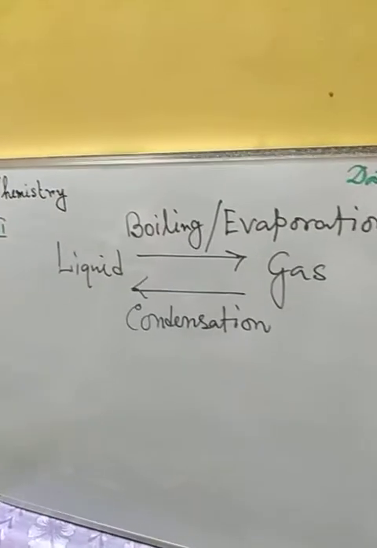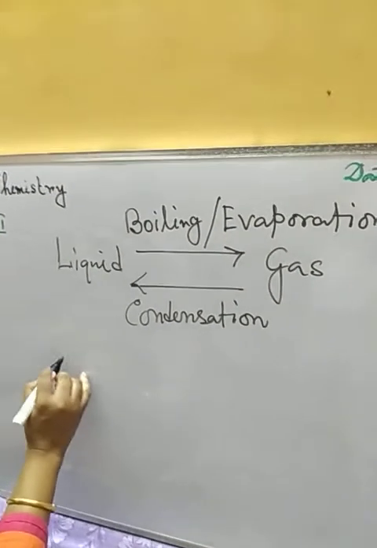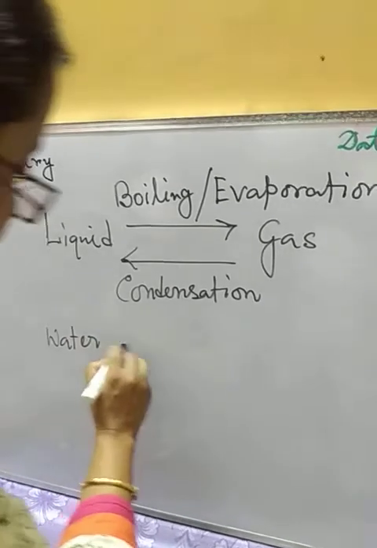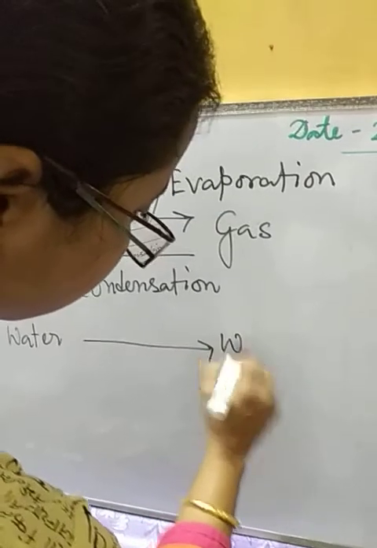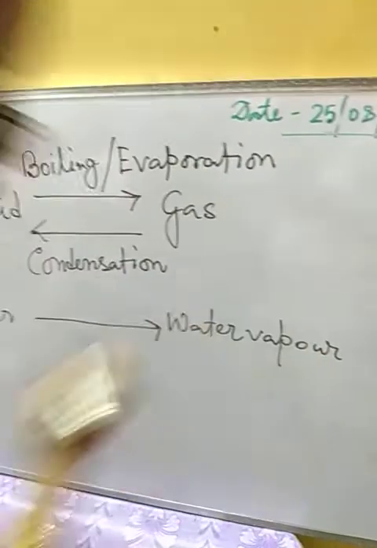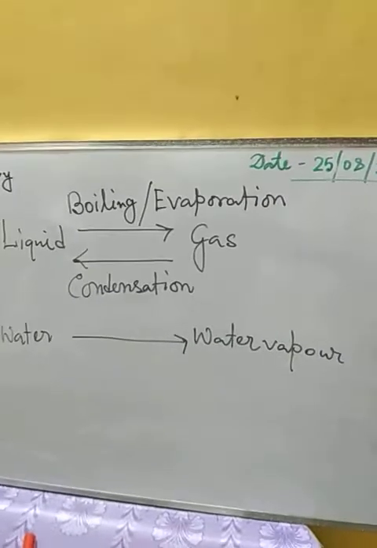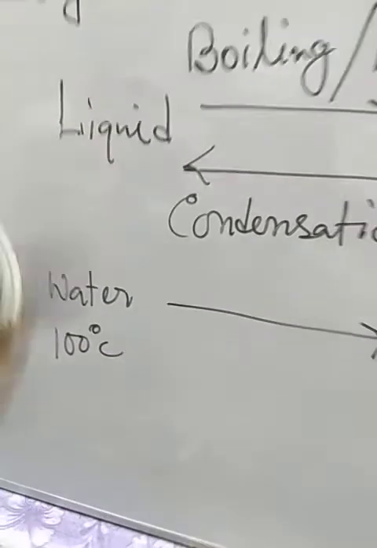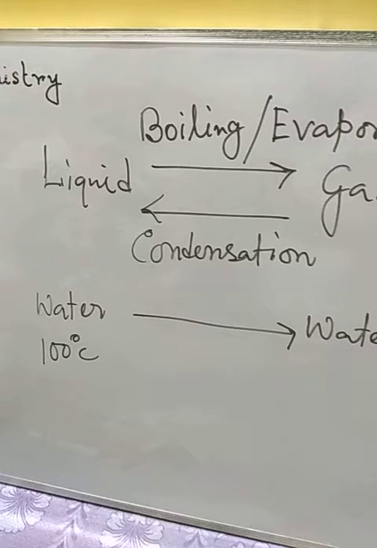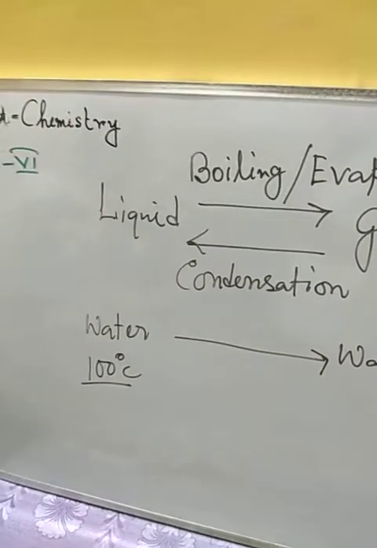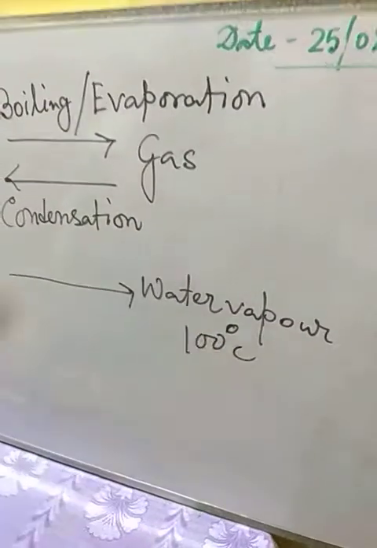During the boiling, if we take the example of water to water vapor, this conversion, then we will see the boiling of water. During the boiling of water to water vapor, the temperature of water remains fixed at 100 degree centigrade, and the temperature of water vapor also remains fixed at 100 degree centigrade.